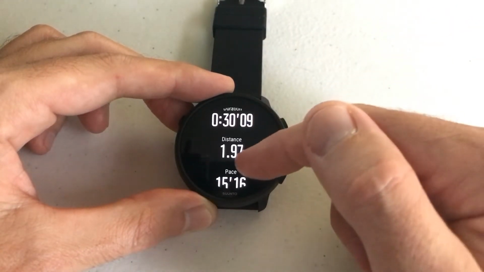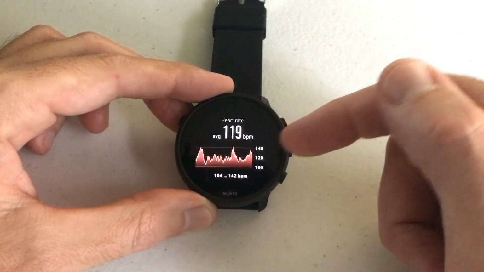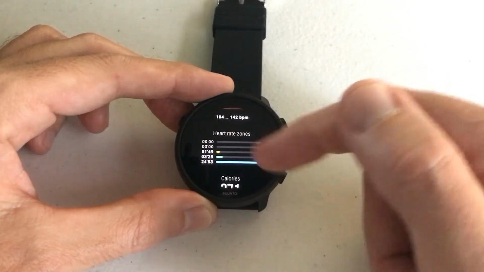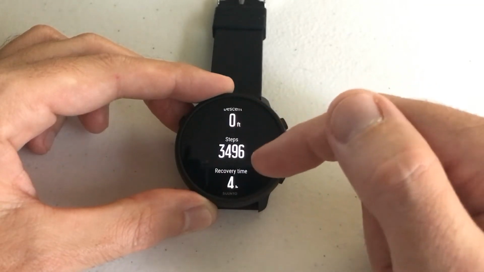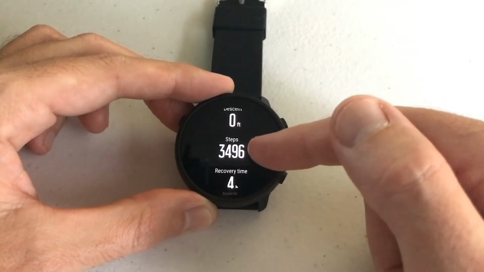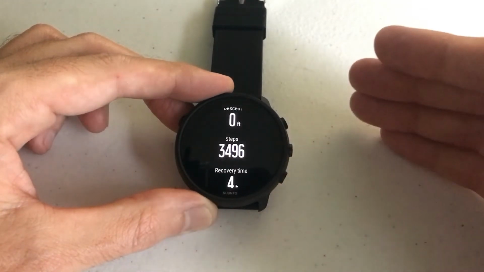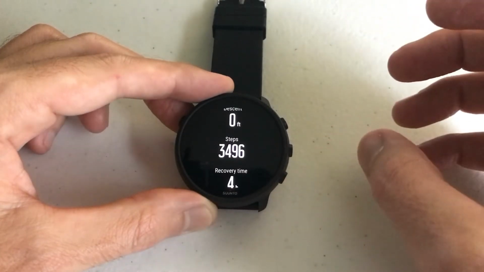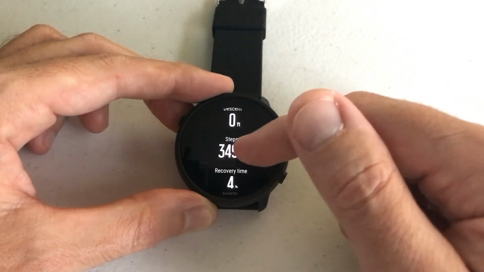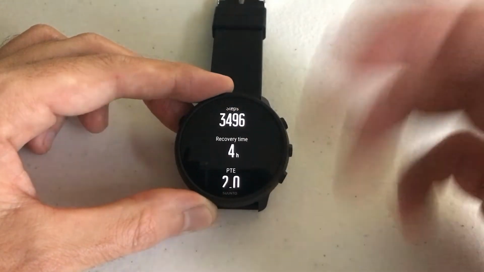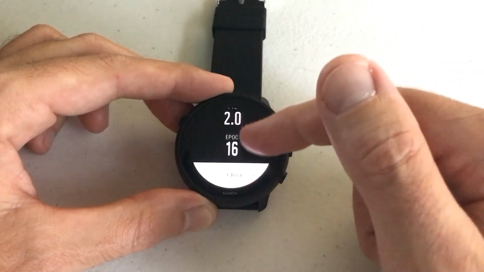The duration, the distance, pace, cadence, auto laps, manual laps, my heart rate, my time in heart rate zones, calories, the altitude, and so forth. The number of steps in the activity is one of the great things about the Suunto watch. Some of the other watches out there, like Garmin, when you do a walking activity, won't break that out; it shows on your overall steps for the day, but not a breakdown of steps per activity, which is nice that Suunto does. If you want to go out and get a 10,000 step walk, you can do it in the activity.